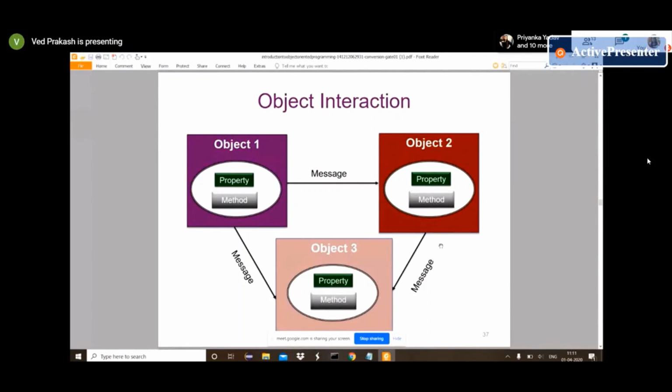In this image, you can see object 1 with property and method, and object 2 with property and method. If we have object 3, then object 1 will call object 3, object 2 will call object 3, but object 1 can also call object 2, and object 2 can call object 1.